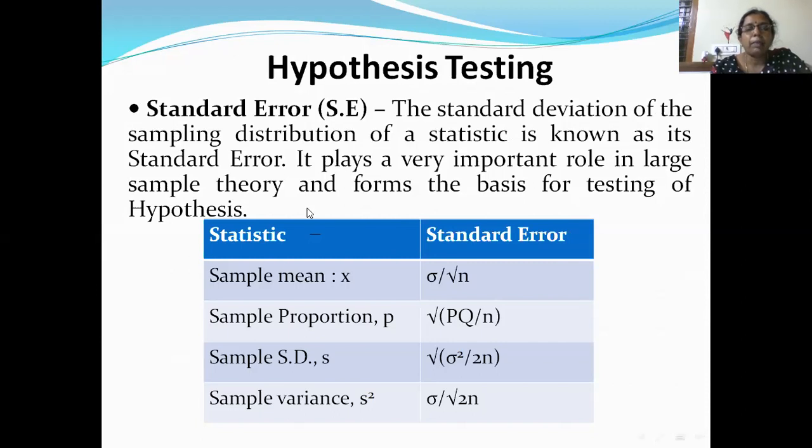Some of the standard errors I have given here. If I have the statistic x bar, then its standard error is sigma by root n. Standard error of P is root of PQ by n. What is this P and what is this Q? We will discuss this in the next session. These are nothing but proportions. Then the standard error of sample standard deviation S is given by root of sigma square by 2n. Similarly, the standard error of sample variance S square is given as sigma by root 2n. So these are some of the standard errors of the statistic.